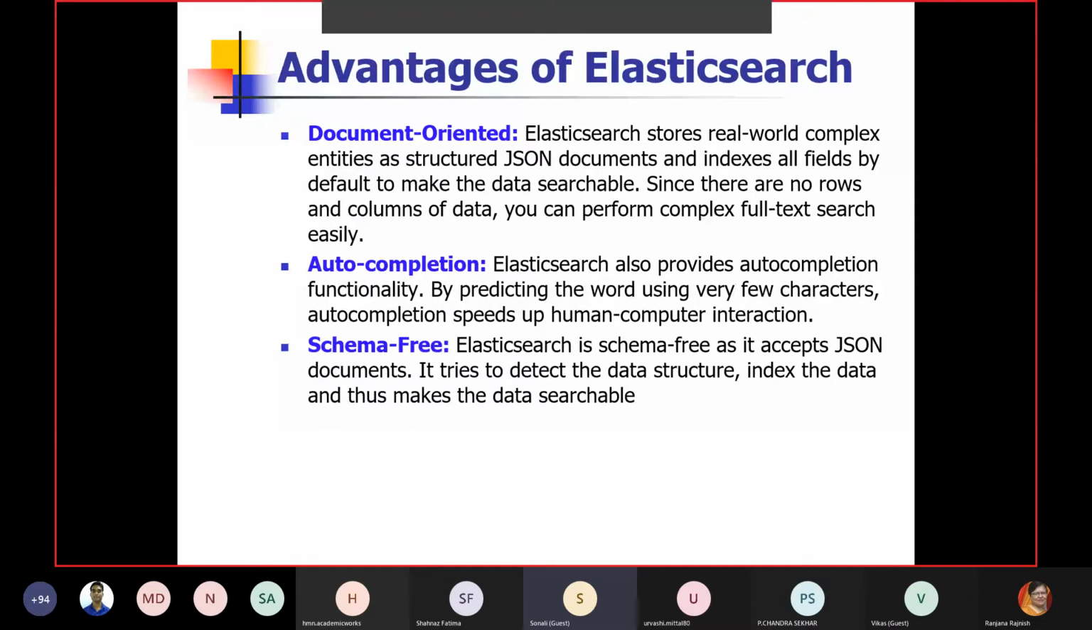And it is document oriented. Document oriented means that since we are dealing with data which is unstructured, or which is nothing but a collection of documents, whatever is stored is kept in simple JSON format, and the indexing is managed so efficiently that it can be easily searchable. There are no rows and no columns, but you can perform the search in those documents freehand. That is the advantage of Elasticsearch, that it is document oriented, or you can say schema free.